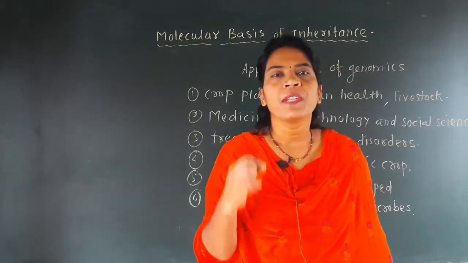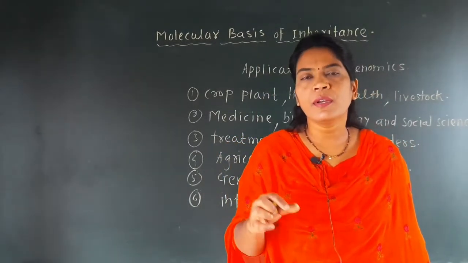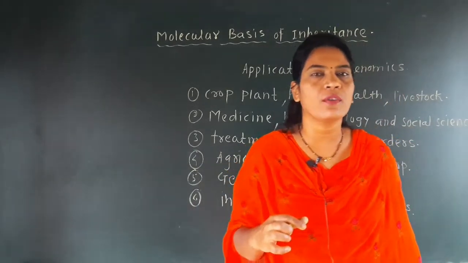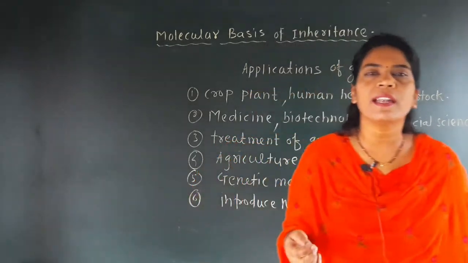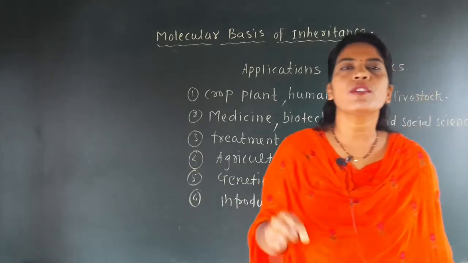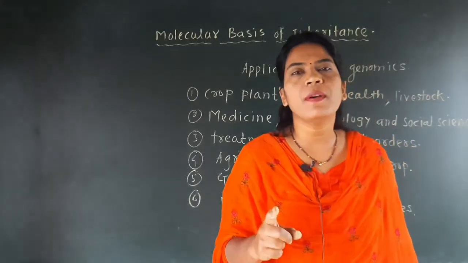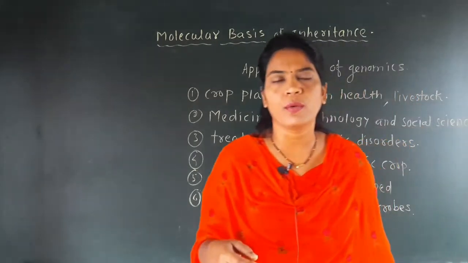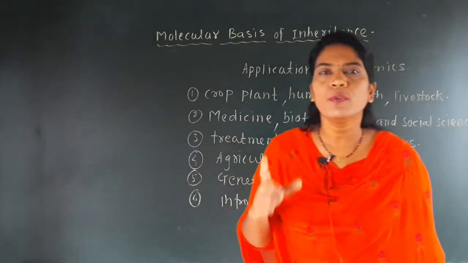For example, if anybody studies in detail the genome of the tomato plant, then he will know how the sequence of genes is present in that tomato plant, how these genes get expressed, how these genes get regulated, how much distance there is between two genes, and all this genomic information of the tomato plant will be useful to that person to develop new varieties of the tomato. So the knowledge of a particular organism or a particular plant will be useful.